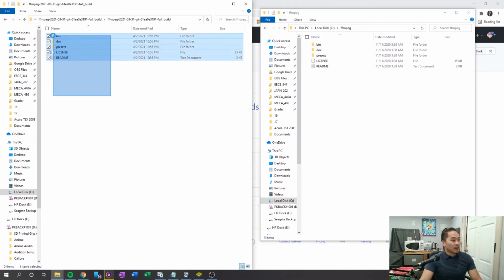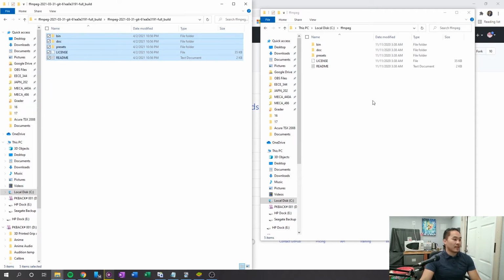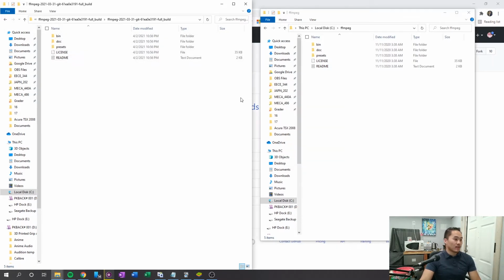And you want to hover over all of them, copy, and then paste it into the local C folder, the one that we just made. Technically you don't need to do that, but it just makes it easier for finding it in the future.